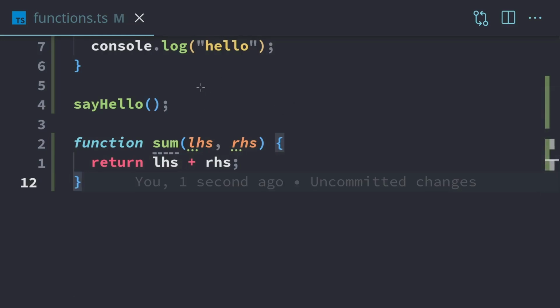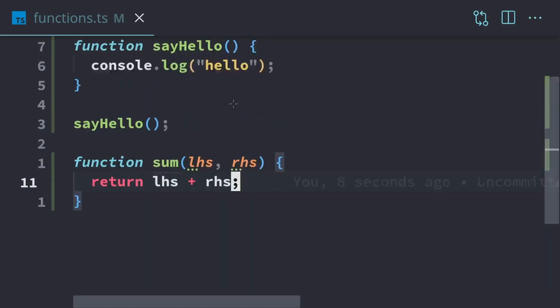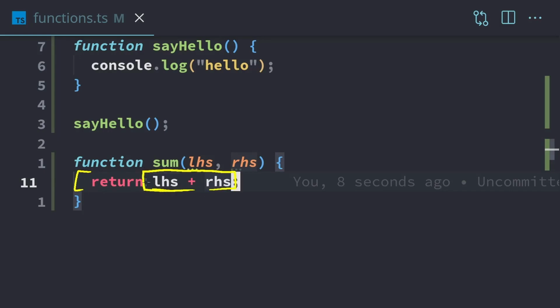So this is just a slight modification of our existing function. There's not much new. We have our function keyword, the name of our function, and our function parameters, and we have two parameters in this case. And once we have parameters, we're able to access them within the body. So LHS and RHS are accessible here, and we're doing so right here. We're adding them together, and we're returning the result of that addition. So they're going to get added together. This is going to get returned out, and then we can access the sum of those two numbers.